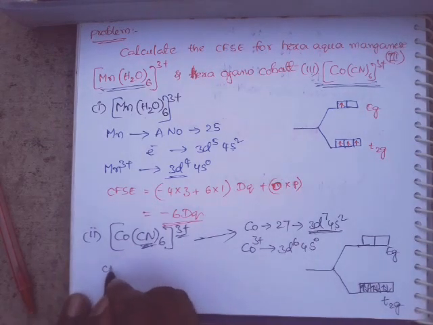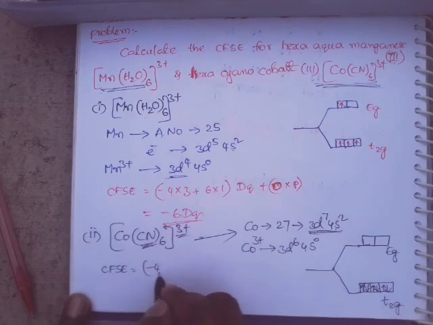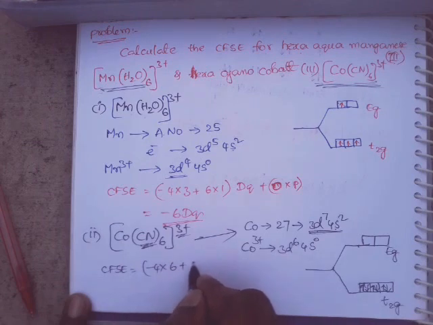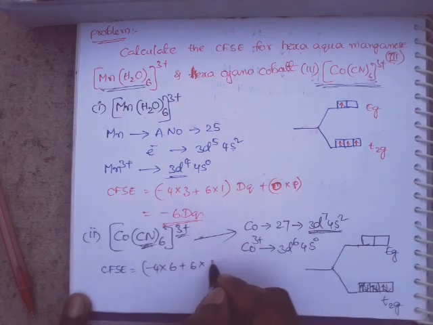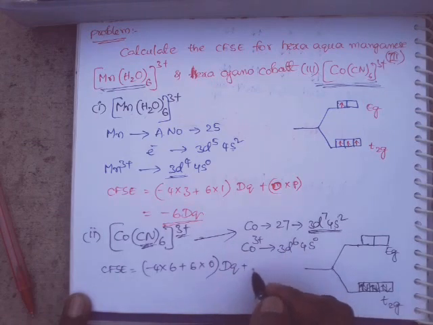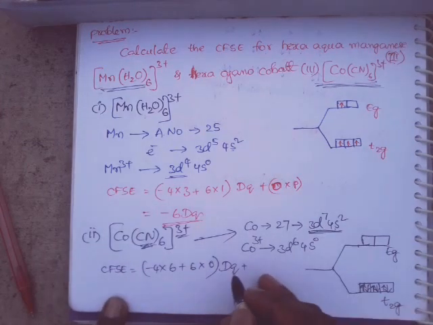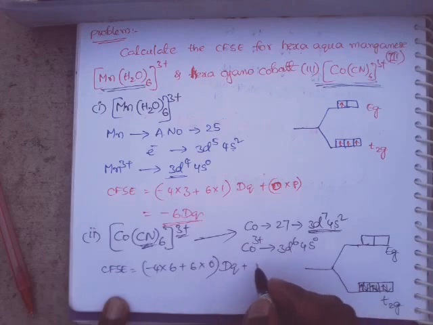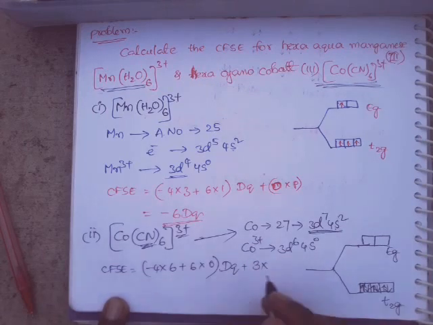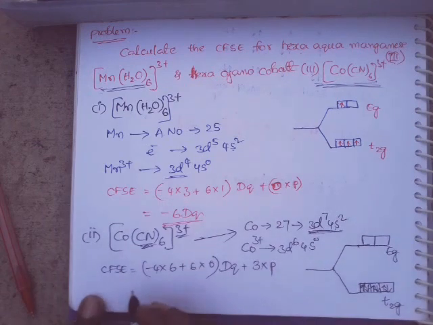So for this CFSE calculation: minus 4 into the number of electrons, 6, plus 6 into the eg orbitals, no electrons are there, Dq, plus m, the number of paired electrons. 3 electron pairs are there, into the pairing energy.